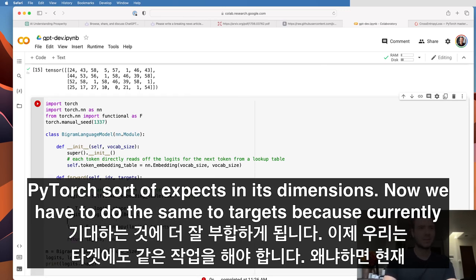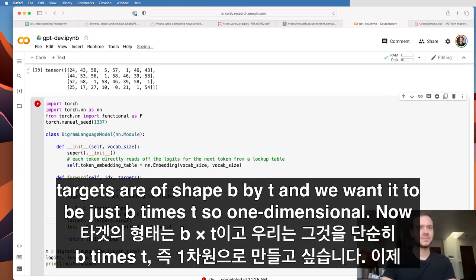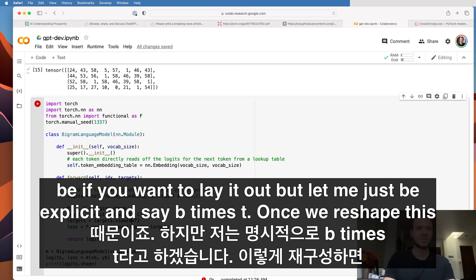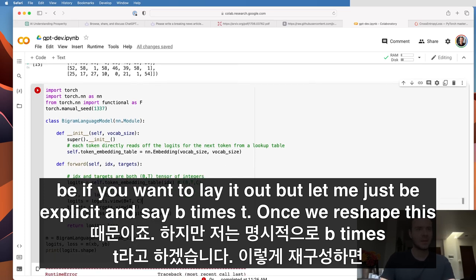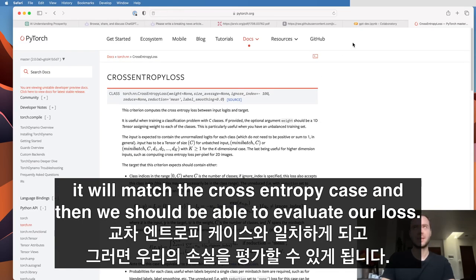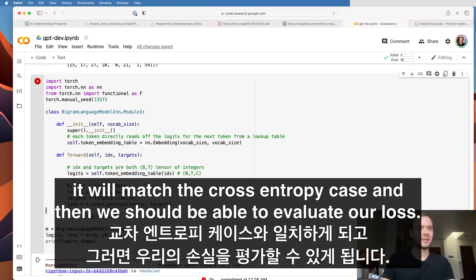Now we have to do the same to targets, because currently targets are of shape b by t, and we want it to be just b times t, so one-dimensional. Alternatively, you could always still just do -1, because PyTorch will guess what this should be, but let me just be explicit and say b times t. Once we've reshaped this, it will match the cross-entropy case, and then we should be able to evaluate our loss.